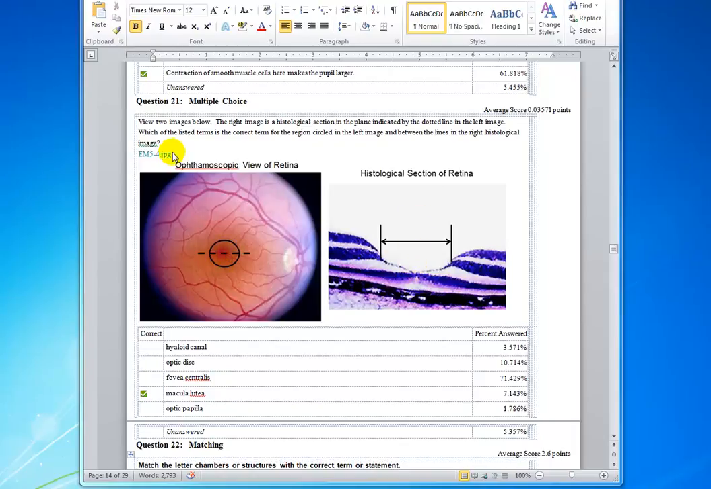But the question asks, the right image is a histological section in the plane indicated by the dotted line in the left image. Which of the listed terms is the correct term for the region circled in the left image and between the lines in the right histological image? Between the lines here and circled. So that is macula lutea. And that is the location where dry and wet macular degeneration occurs. So you need to review that for certain for the final exam.